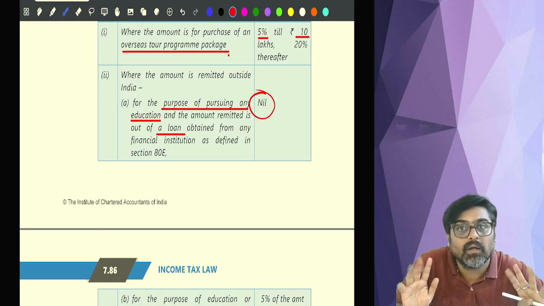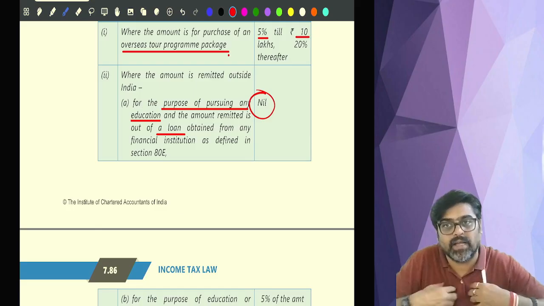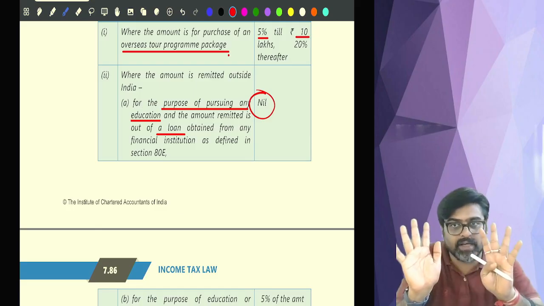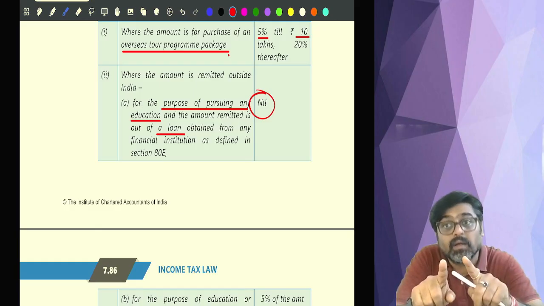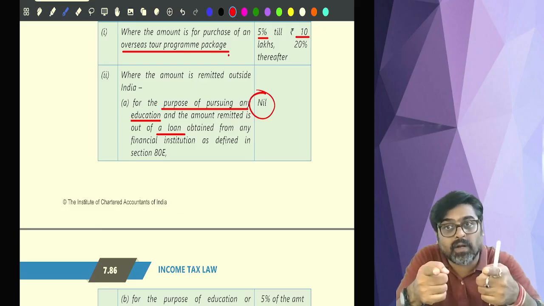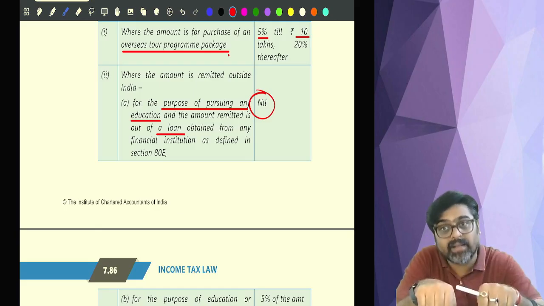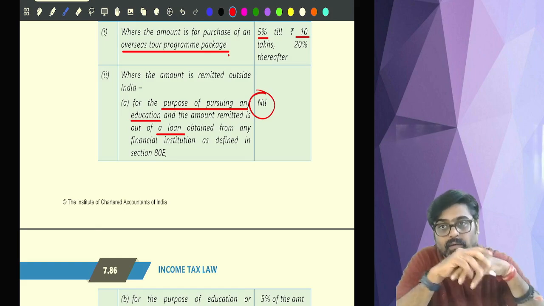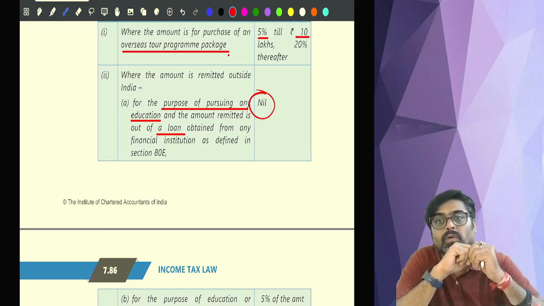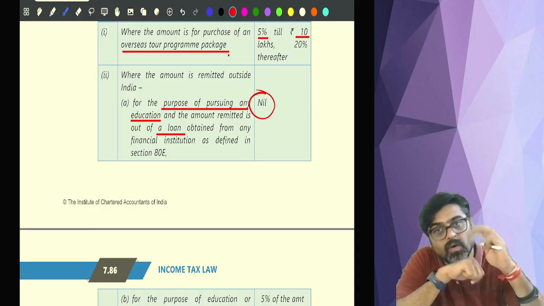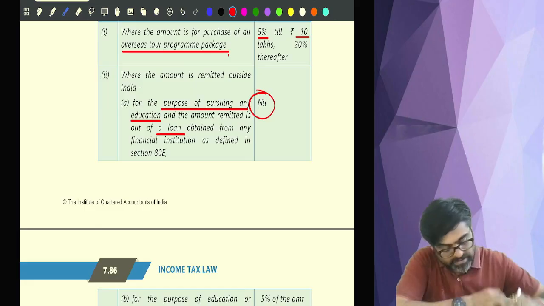Understanding? So foreign exchange is purchased by you. I am the seller of foreign exchange. Am I selling the foreign exchange? Yes. What value? Any value. But that foreign exchange must be sold to you for education outside India, and you are buying that out of the loan which you have taken. So buying foreign exchange from a loan for the purpose of education, on that foreign exchange there will be no TCS. Understanding? Next one.